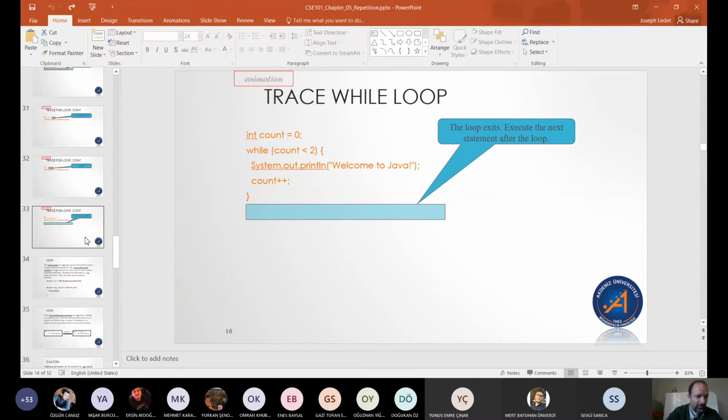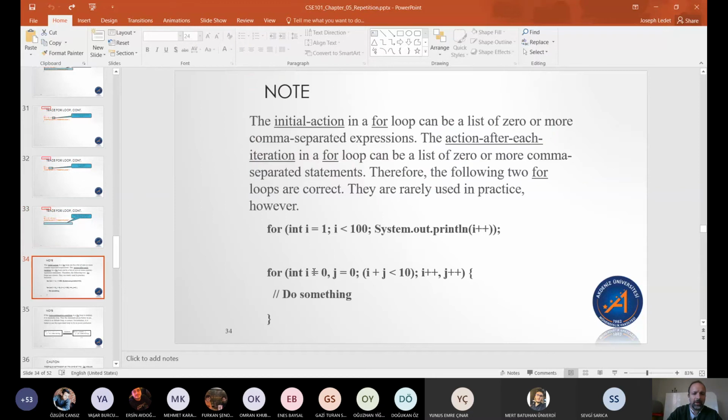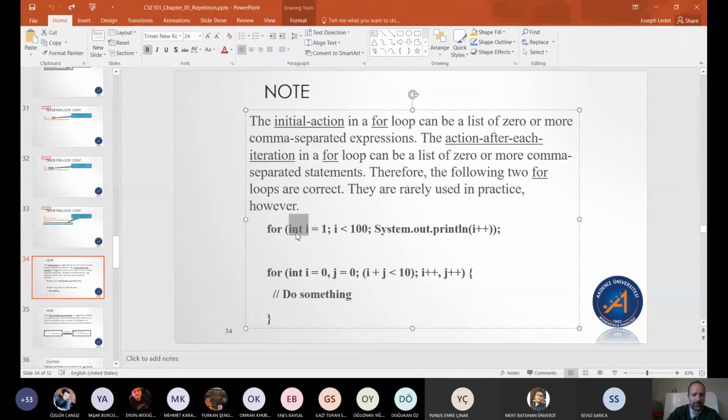For the for loop, however, not for this one, because here it was also declared outside, but here, int i was declared inside of the loop. So therefore I can only use i inside of the loop. This is very important because if I try to use i outside of the loop, it will give me a compiler error because it'll say that variable doesn't exist.